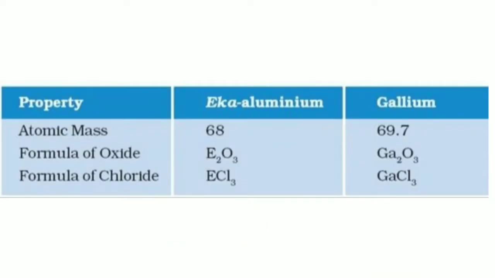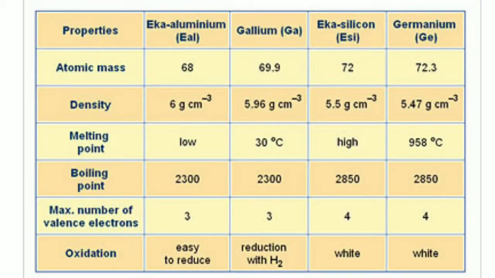Now the properties of Eka aluminium predicted by Mendeleev and those of the element gallium, which was discovered later and replaced Eka aluminium, you can see from this table. The atomic mass of Eka aluminium and gallium is very close to each other, and the formula of oxide and formula of chloride are also correct.